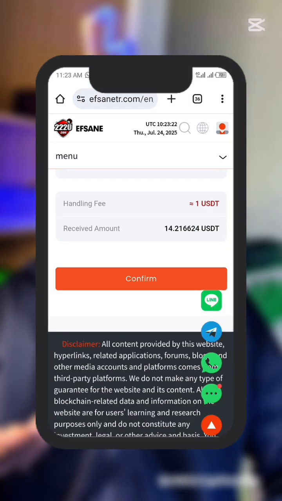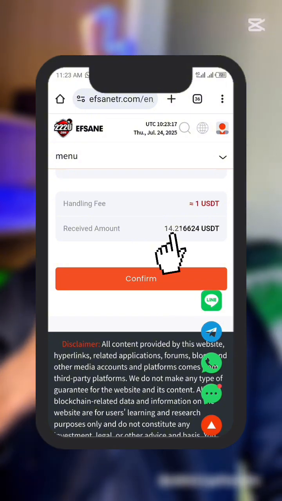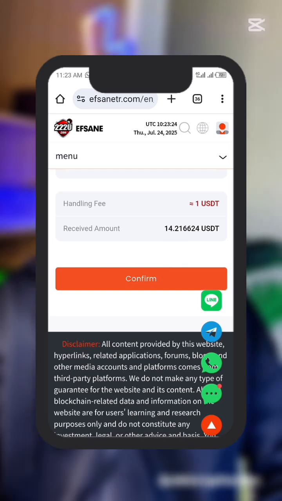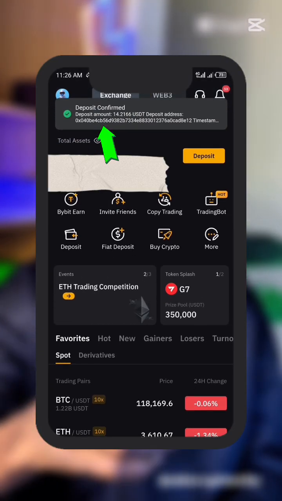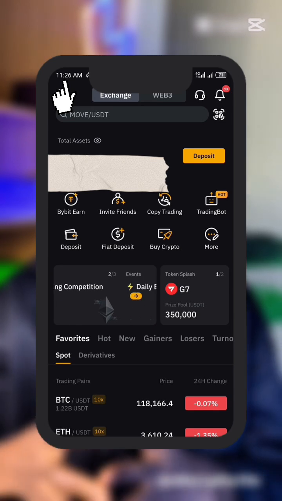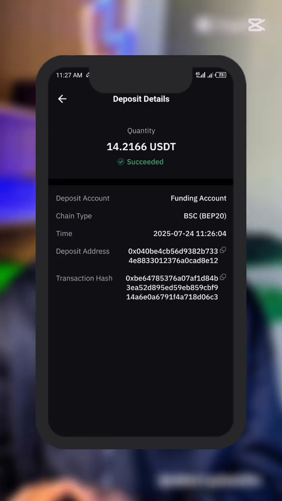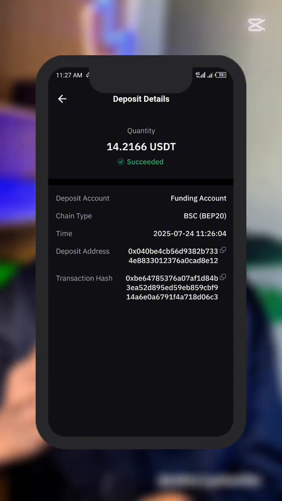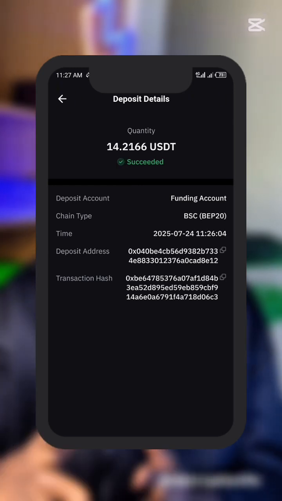I would like you to pay attention up here. As you can see, the time is 11:23. And also pay attention to the exact amount of USDT I'm about to receive, which is 14.21. Just pay attention. Let's see how many minutes it will take for the USDT to arrive. As you can see, I received my money, the USDT, at 11:26. So in about 3 minutes, I received the USDT I withdrew from EFSANE. Remember, I asked you to pay attention to the amount of USDT I'm withdrawing from EFSANE. So here it is, 14.21 arrived. Exactly the amount of USDT I placed the withdrawal for.